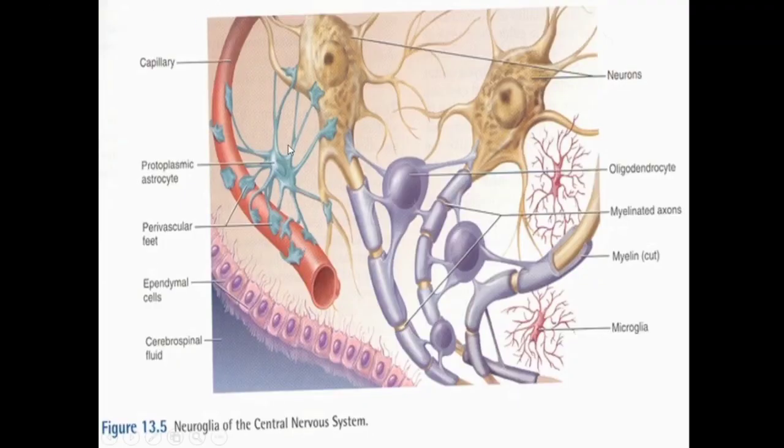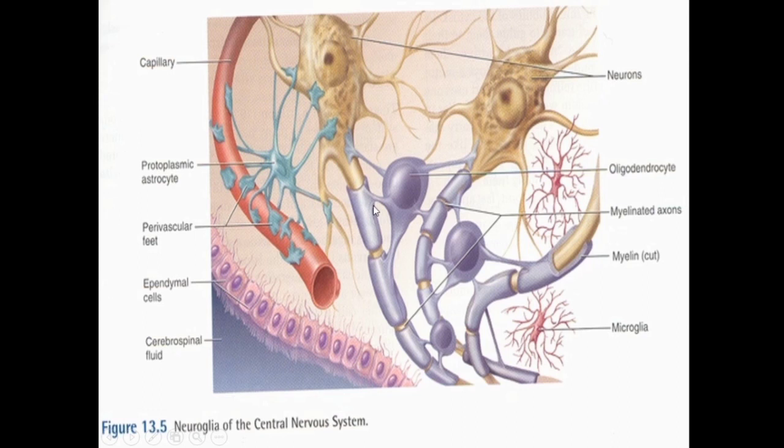This is the diagram which is showing these are the capillaries and these are the protoplasmic astrocytes which are present in the grey matter, and we have got the perivascular end feet. You can see that these expanded pedicles which are attached with the nearby capillary wall, these are known as the perivascular end feet. And this is a neuron, and these are the oligodendrocytes.